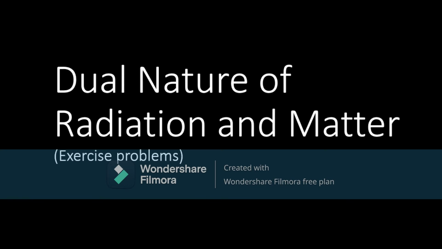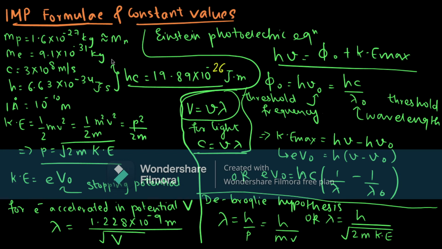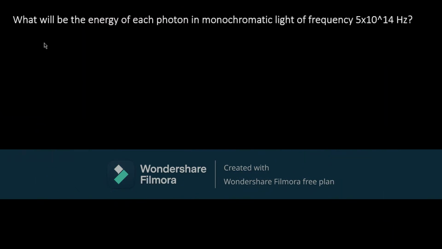So let's solve the exercise problems of dual nature of radiation and matter. These are some important formulas and constant values that you need to know before solving the sums. You can take a screenshot of it if you want. Let's see the first question.